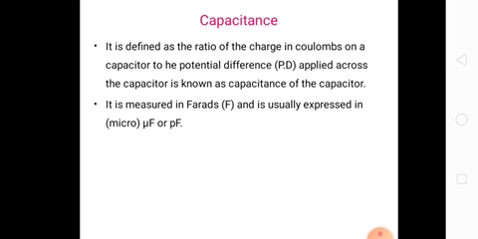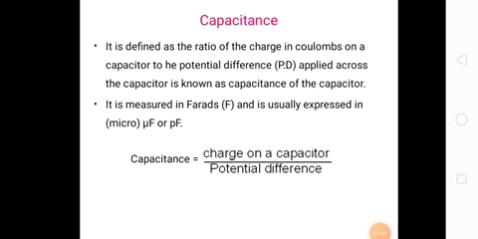It is measured in farads and usually expressed in microfarads or picofarads. The capacitance is the charge on a capacitor Q divided by the potential difference V. So C is equal to Q by V farads.